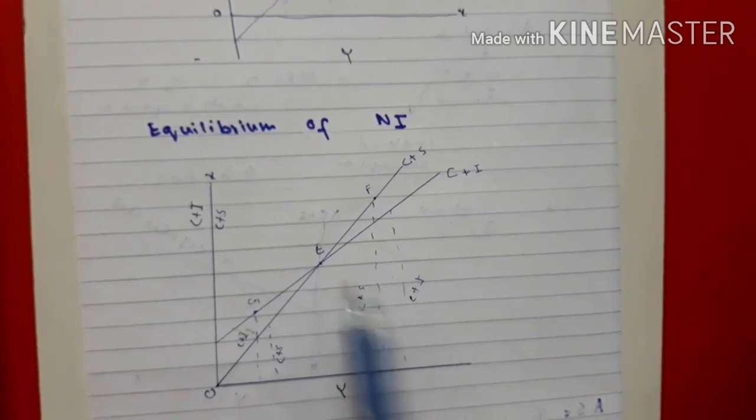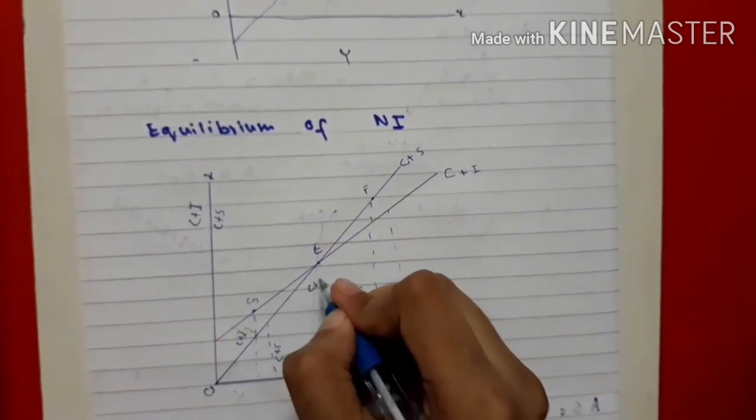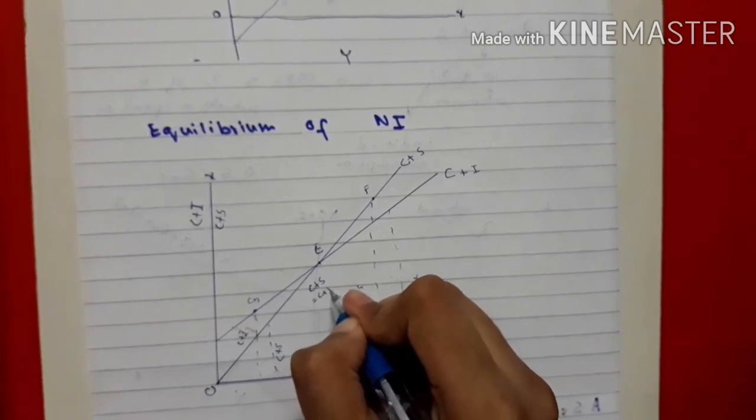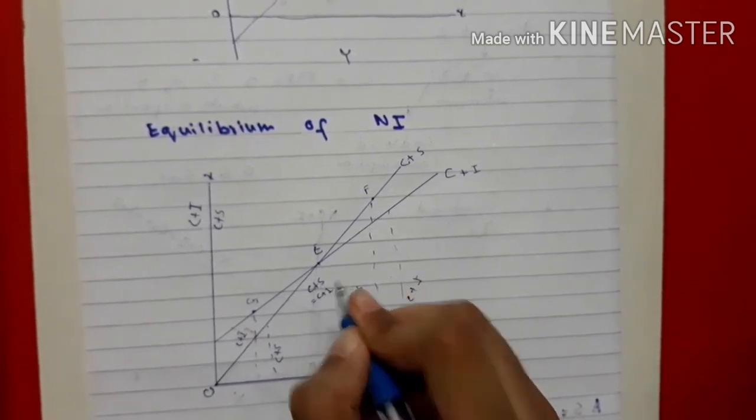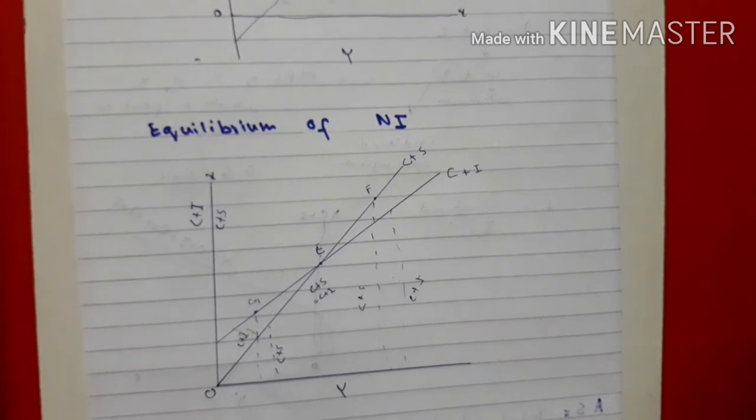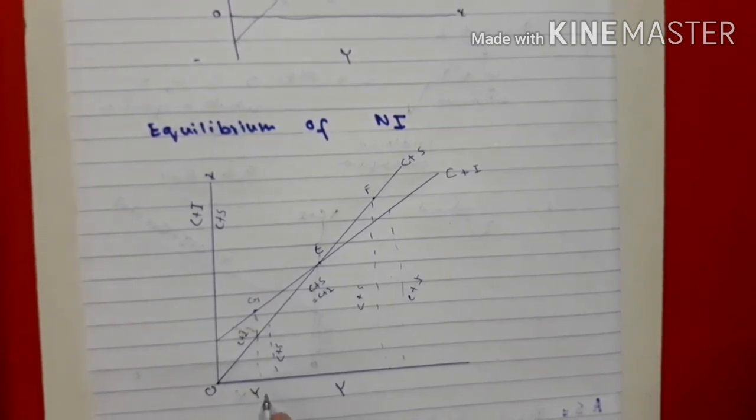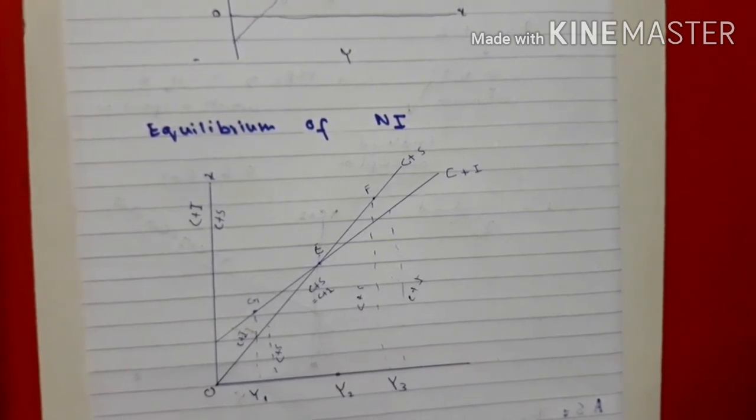So that's why this point where C plus S is equal to C plus I, demand is equal to supply, this would be the equilibrium point of national income. Let's say this is Y1, this is Y2, and this point is Y3. So at OY2, at point E, the equilibrium of national income occurs.